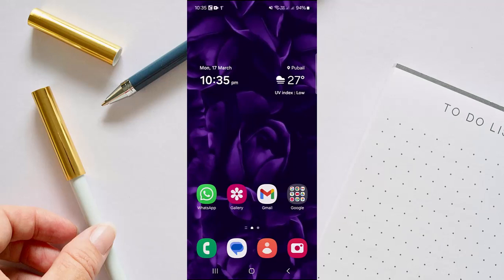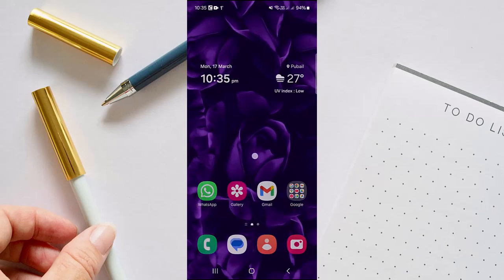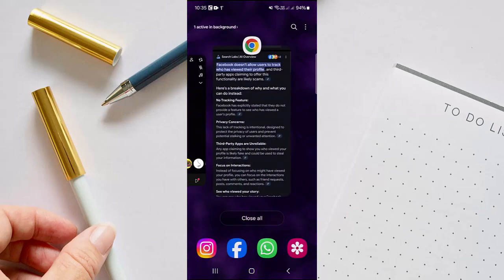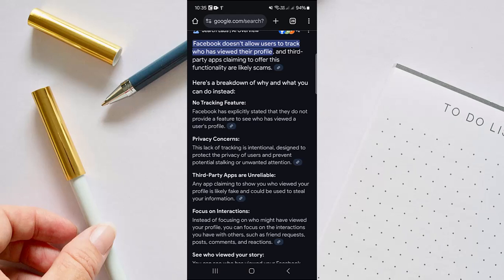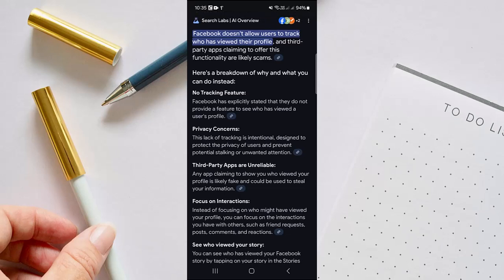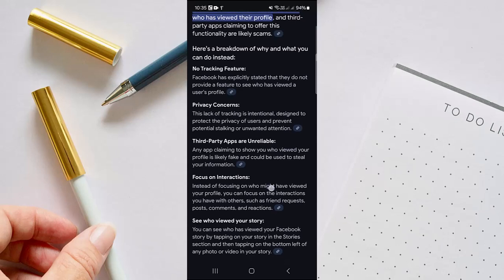In today's video you are going to see how to check who viewed my Facebook profile. So let me show you the information we need to tell you regarding this problem. As you can see, Facebook doesn't allow users to track who has viewed their profile, and third-party apps claiming to offer this functionality are like scams. So here's a breakdown of why and what you can do instead.